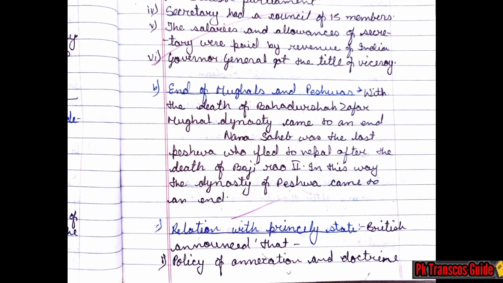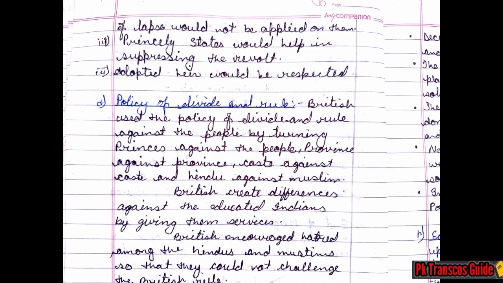Now the third topic is the relation with princely states. The British announced that the policy of annexation and the doctrine of lapse would not be applied on them. Next, the princely states would help in suppressing a revolt, and the last point, the adopted heirs would be respected. Next subtopic is the policy of divide and rule.